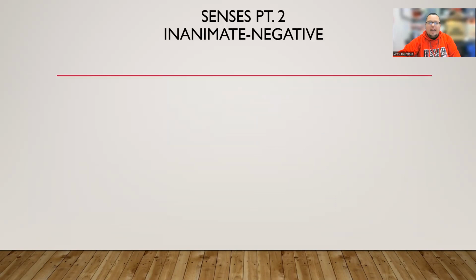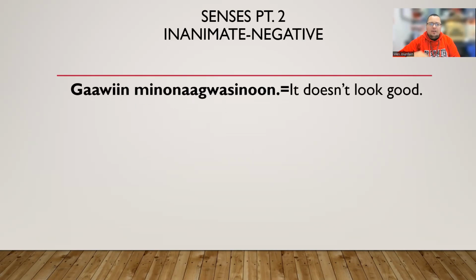So we have senses, part 2, inanimate. We're going to start with the inanimate senses in negated form. So you're going to see a pattern of gawin and sinun on a lot of these words that we've seen in part 1. And we'll just get started. Here we go. Gawin minonagwasinun.